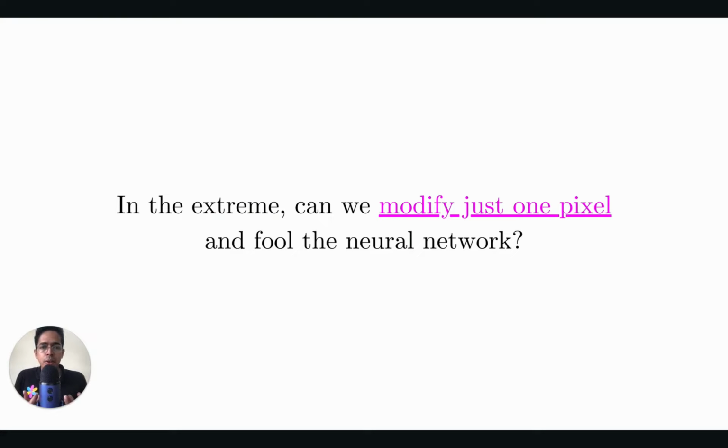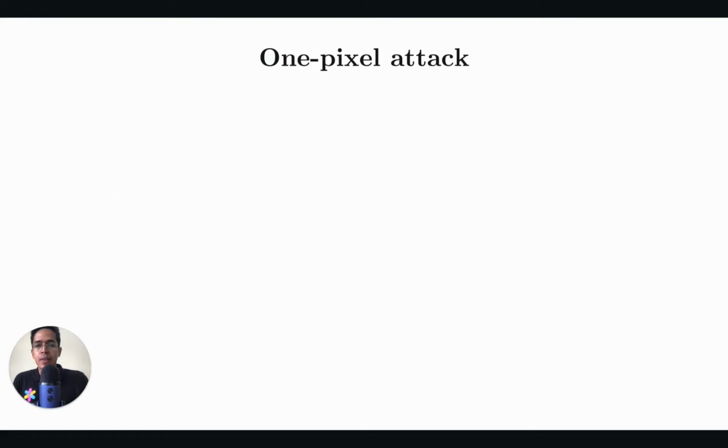You could do whatever you want, but this is an extreme case which is very, very interesting, where just one pixel modification can lead to fooling the neural network. So can this happen? If yes, let's see how.